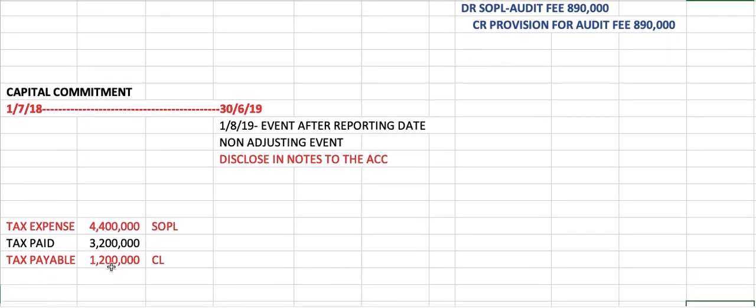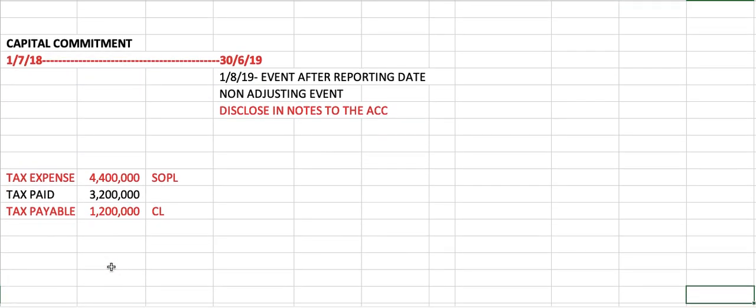Number 8, on the tax expenses. Given is tax expenses of 4.4 million, so of course these tax expenses should go into SOPL. And then you have to compare with the tax paid, which is given in the trial balance. You may find tax paid in the trial balance as 3.2 million.